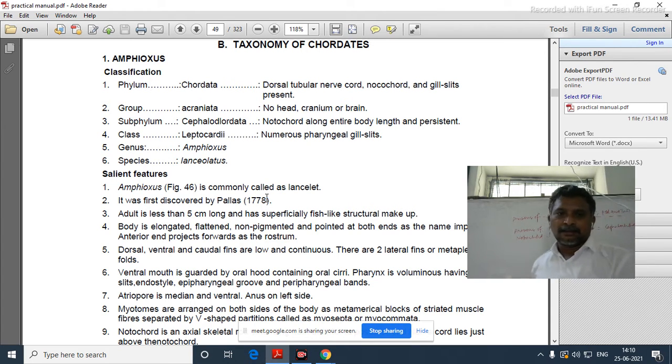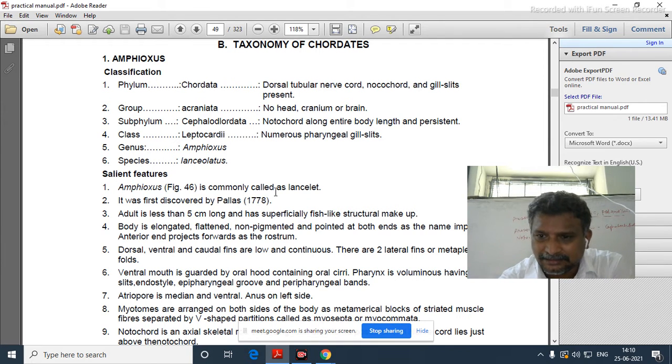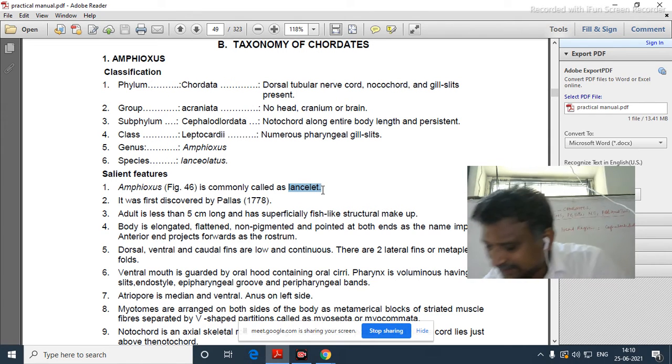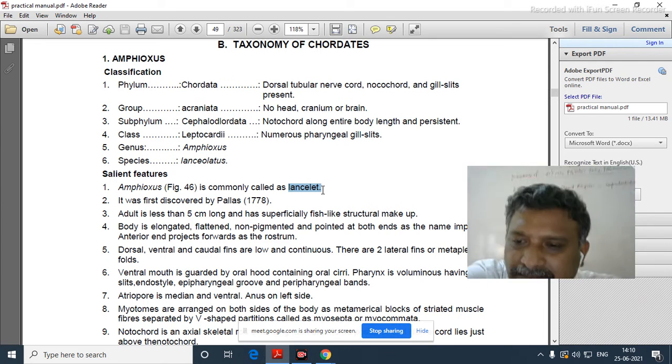The other one is, if numerous pharyngeal gill slits are present in that organism, it belongs to class Leptocardii. The example organism here is Amphioxus; the genus is Branchiostoma and the species is lanceolatus. Now, what are the characters? Commonly, Amphioxus is called a lancelet.